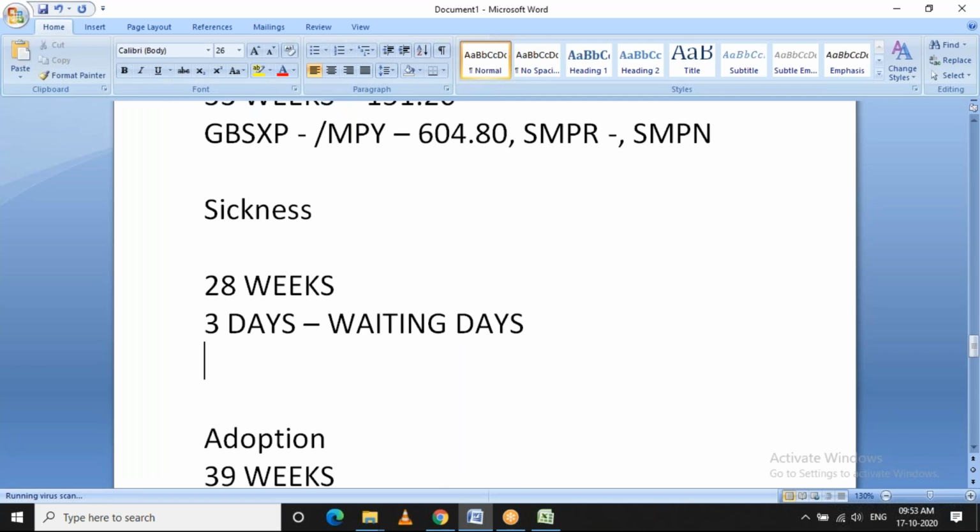So the first time the employee applies, the leave should be a minimum of 4 days. Then only will the payment start getting calculated. Or else it will go into a period of incapacity, or PIW, and the payment will not be calculated. So basically the absence duration should be more than 3 days, so that this waiting days concept applies and payments will be generated.